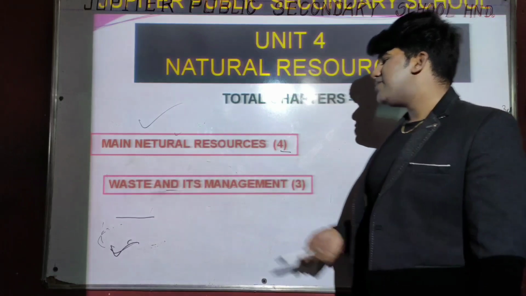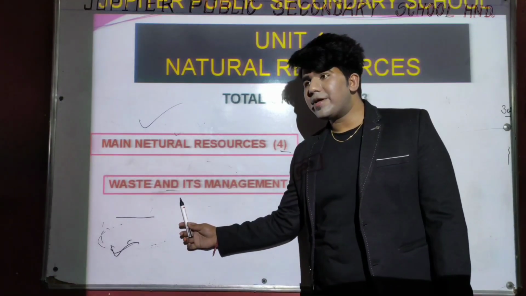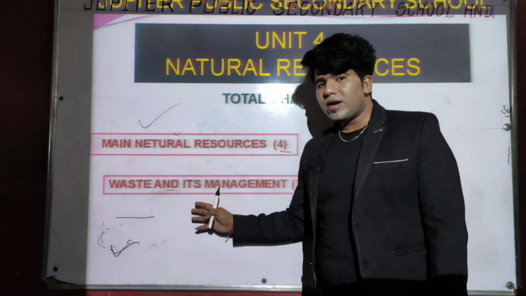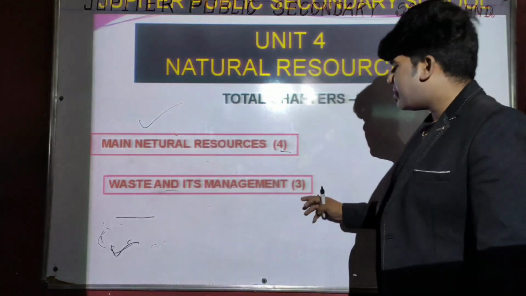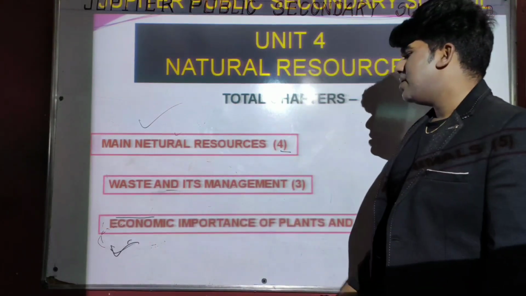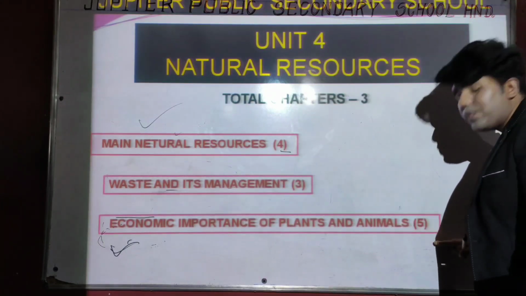The second chapter name is waste and its management, a very important chapter, and a famous question definitely comes from this chapter. This chapter carries 3 marks. The third chapter name is the economic importance of plants and animals, and this chapter carries 5 marks.